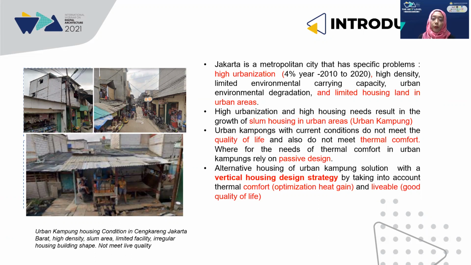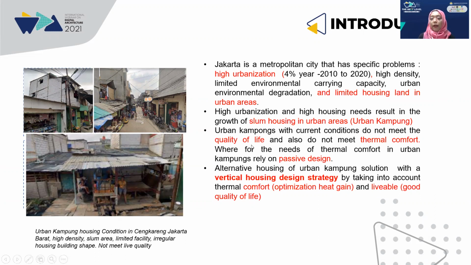Urban kampung, with the current condition, doesn't meet the quality of life and also doesn't meet thermal comfort. We can see in the picture, on the left side, urban kampung housing condition in Cengkareng, Jakarta Barat: high density, slum area, limited facilities, irregular housing building shape, not meeting life quality.